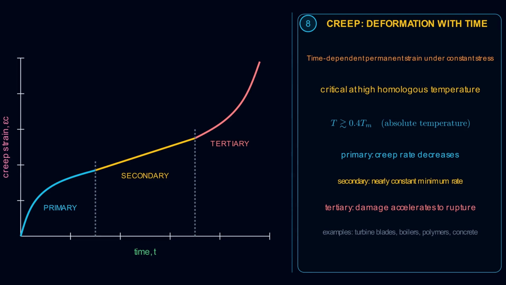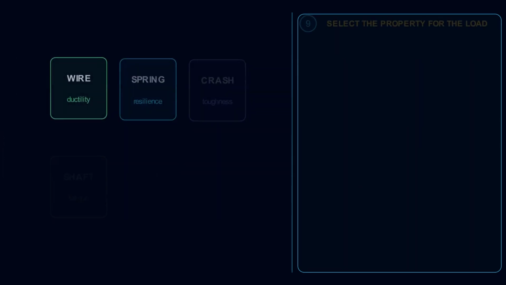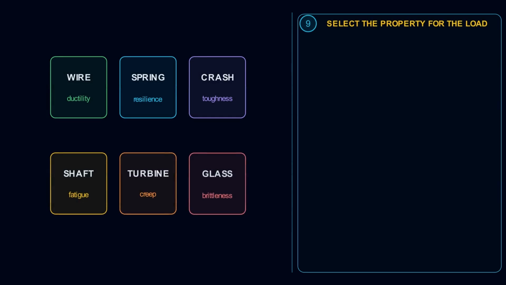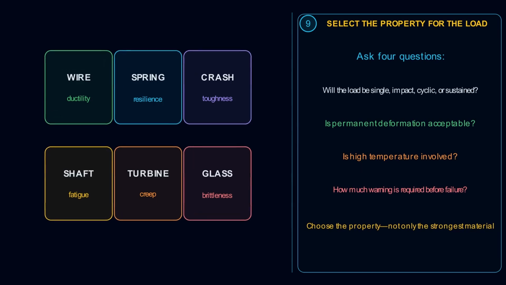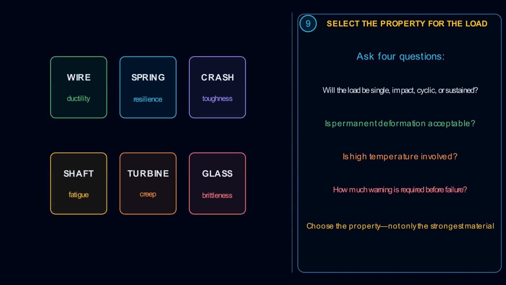Now comes the important part, material selection. Material selection begins with the loading history. Wire production requires ductility, springs require more resilience, crash structures require toughness, rotating shafts require fatigue resistance, while turbine components require creep resistance. The strongest material is not automatically the safest choice. Engineers select the property that matches the load, time, temperature, and failure consequences.